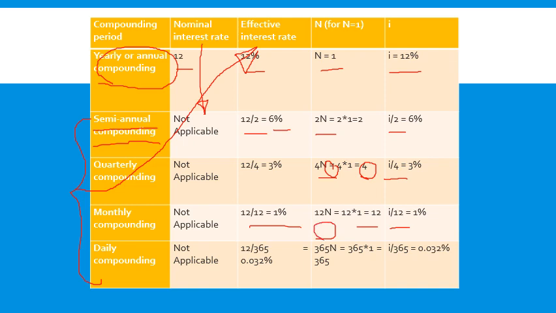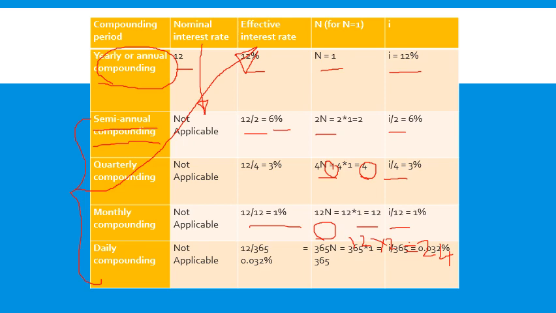If N is 2 years, then it is 12 into 2, that is 24. So I have to calculate the interest for 24 compounding periods, and it will keep on changing like that. If it is for 3 years, 12 into 3, 36. It goes on changing like that.